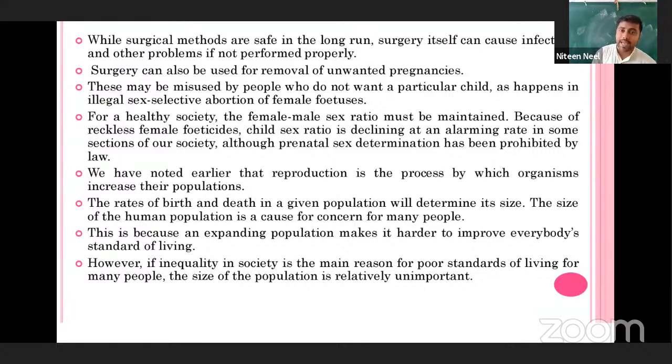See, the size of the human population is a concern for many people, because we know that in the human population the rate of birth is very high, but as compared to the rate of birth, the rate of death has decreased. The mortality rate is decreasing.